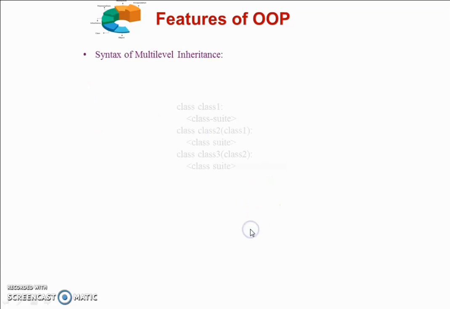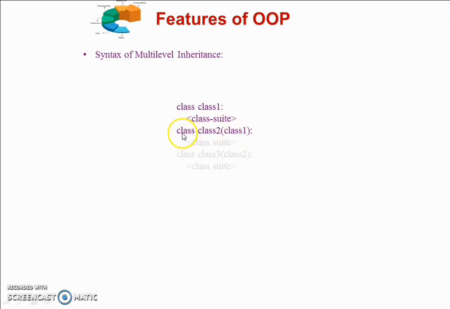Now let's see the syntax of multi-level inheritance. In multi-level inheritance, again we simply define the class keyword followed by the name of a class, which is your base class. Then the class body of your base class. Second, you define the intermediate derived class which is derived from your class 1.